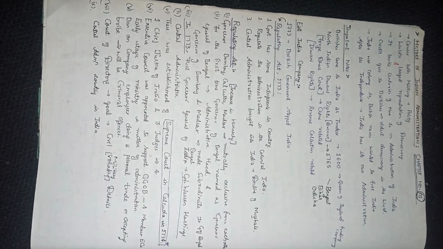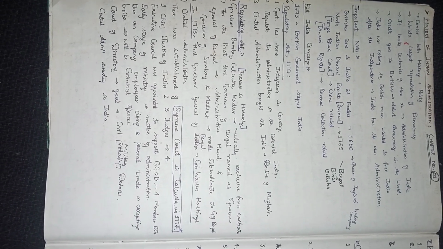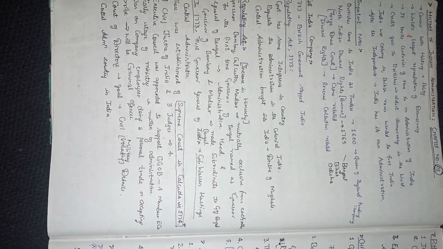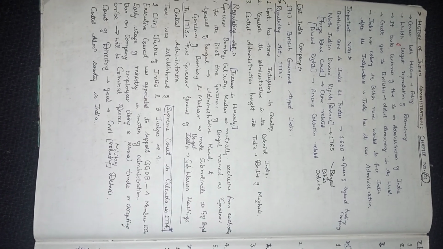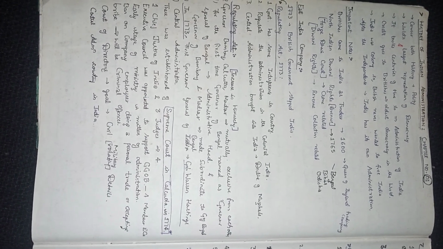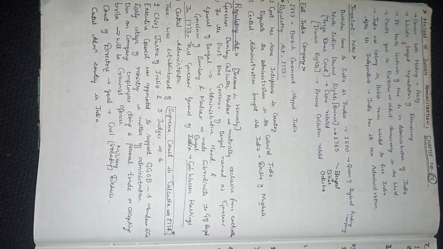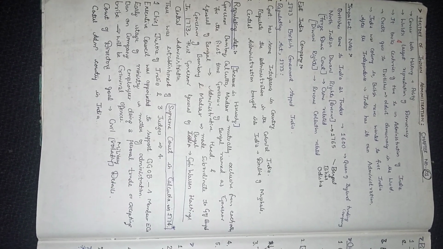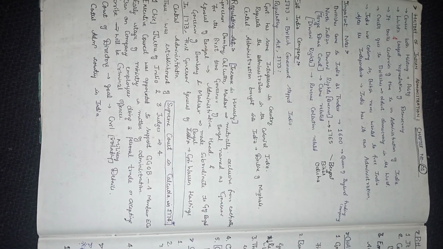Now, let us know chapter 1, that is history of Indian administration, covering both history and polity. The world's largest representation of democracy is India. It took centuries for the administration of India to develop, and the credit goes to the Britishers. India was a colonial country, so the British never wanted to free India. And after independence, India has its own administration.